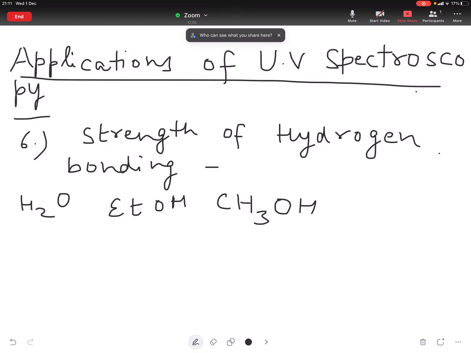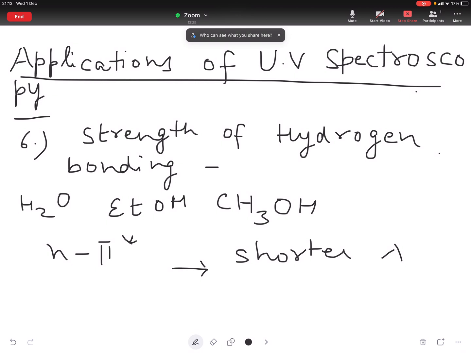This lowers the energy of electrons in the ground state by an amount equal to strength of hydrogen bond. Depending on the strength, the n to pi star transition of carbonyl compound is shifted towards shorter wavelength.